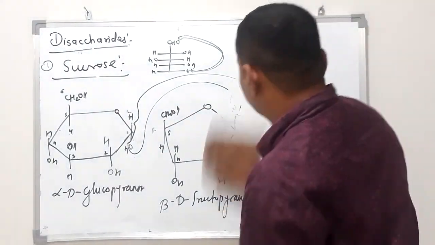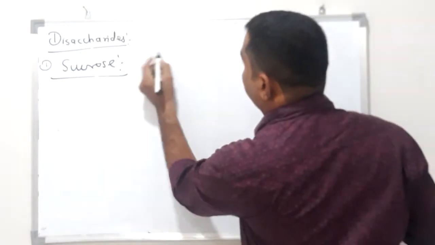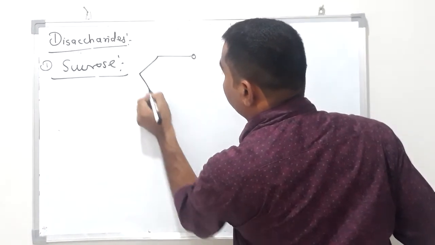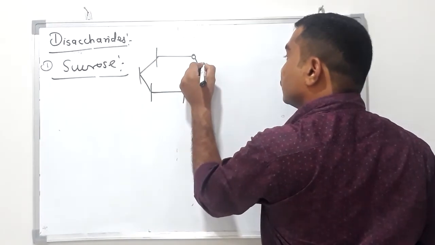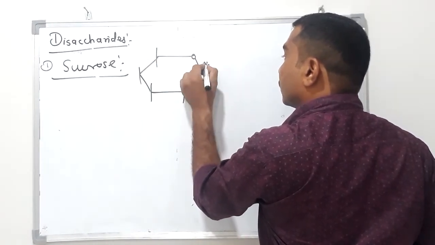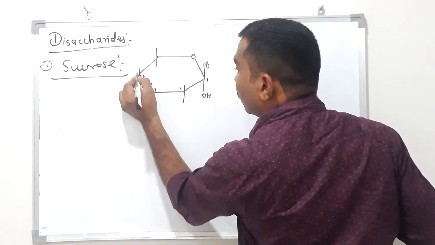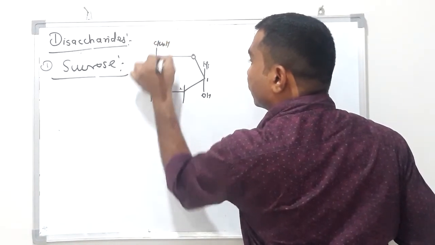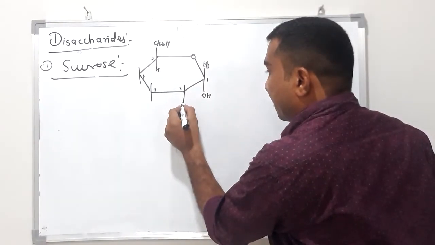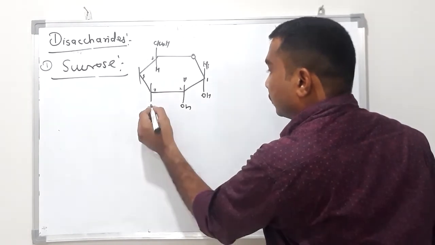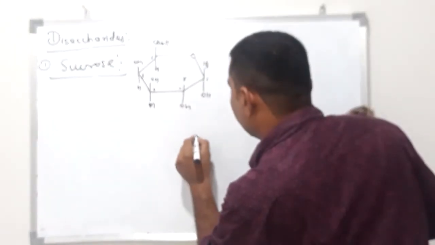Then they will combine and form the molecule known as sucrose. Again I will repeat. This is OH, alpha, 1, 2, 3, 4, 5, 6, CH2OH, H, OH, OH, OH, carbon number 1.